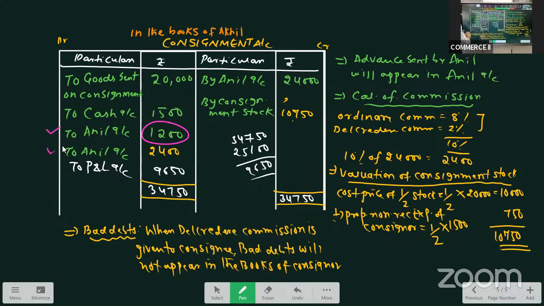This one, this one, this one, and the advance amount sent. Remember, I wrote here, advance sent by Anil will appear only in Anil account. So we'll have this item also in Anil ledger account. Okay, we'll prepare Anil account now.